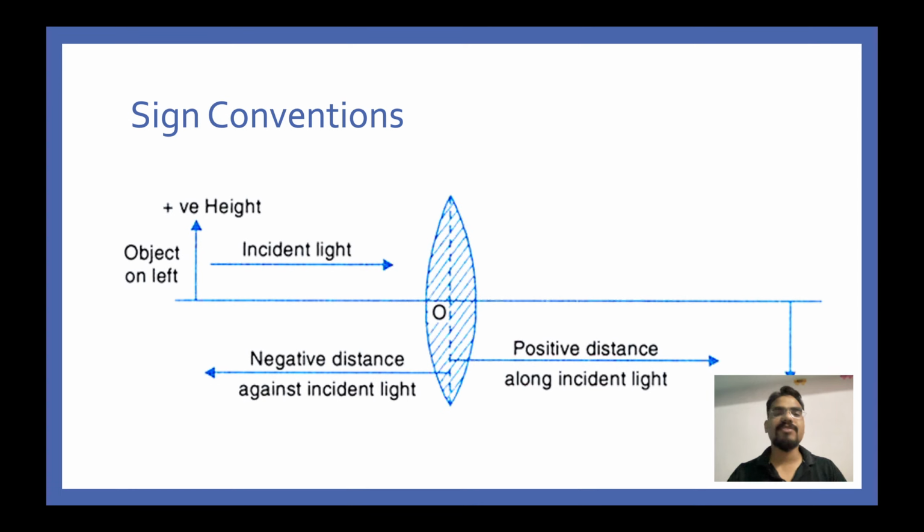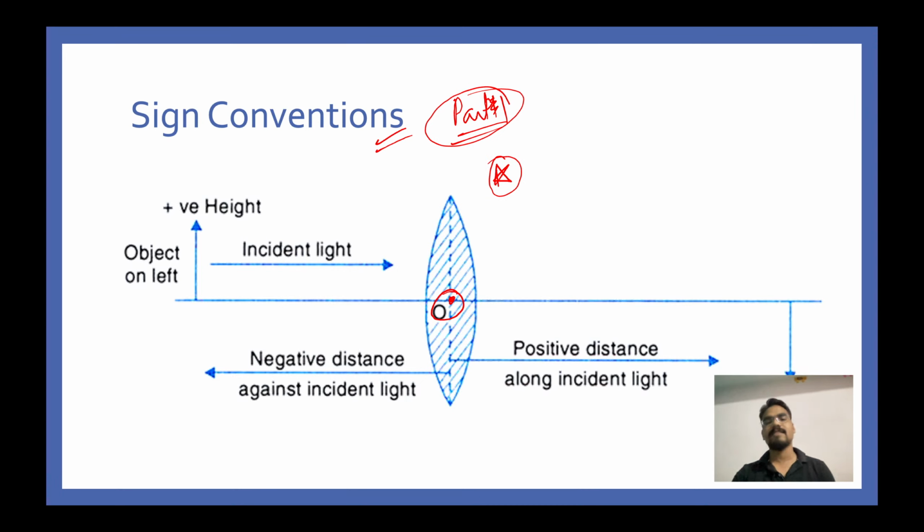All right, sign convention. As you all know, we have discussed this in part 1. The sign convention still remains the same. There is no change at all. The only thing that is going to be modified is that instead of using pole, we are going to use optical center as the center of reference.